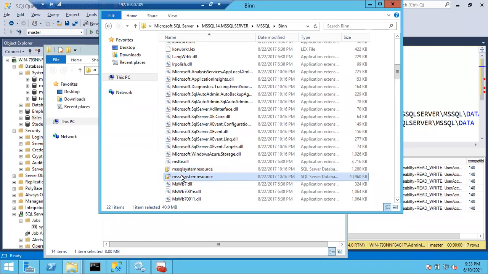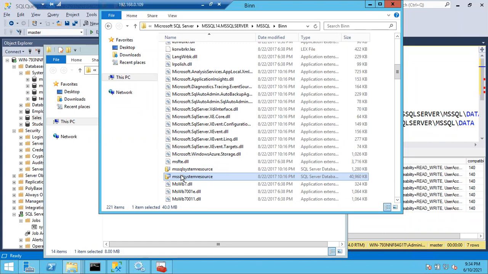Whatever information you are storing in the master database, all that information will be stored in the resource database physically. That is the usage of the resource database. Again, master database and resource database both are wife and husband kind of thing. If master is not there or if resource is not there, your SQL Server won't start.